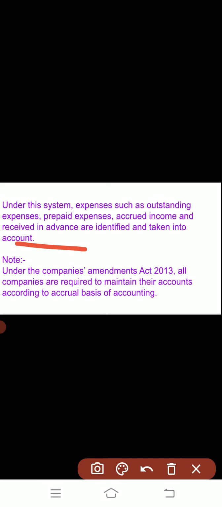These all are related to non-cash items. For example, outstanding expenses means the expenses have been incurred but not paid, but in the accrual basis of accounting they will be included.